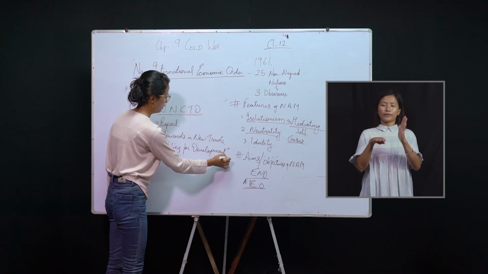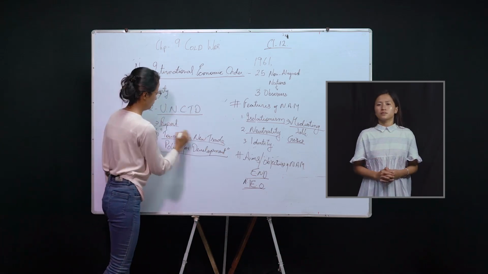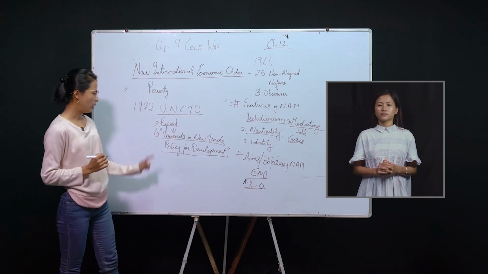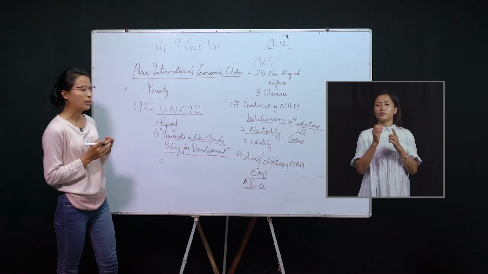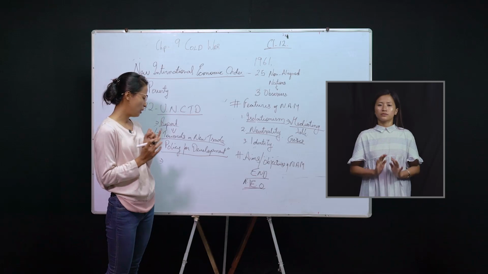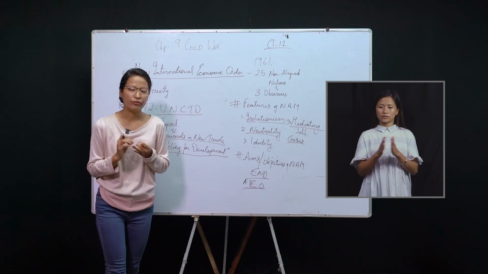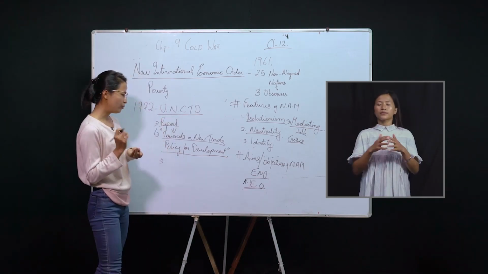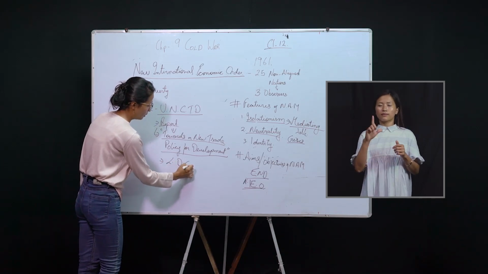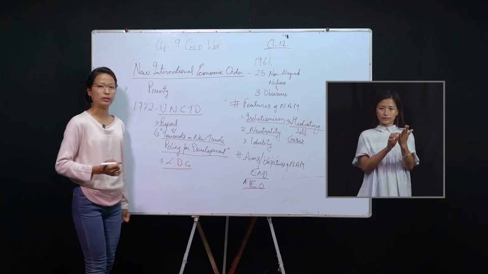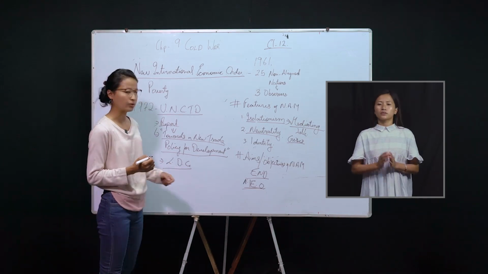So this is the name of this report. In this report, it says that the non-aligned countries and the smaller countries from Asia, Africa, and Latin America fall into the category of least developed countries, LDC.